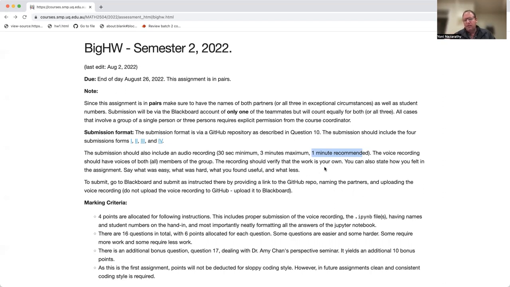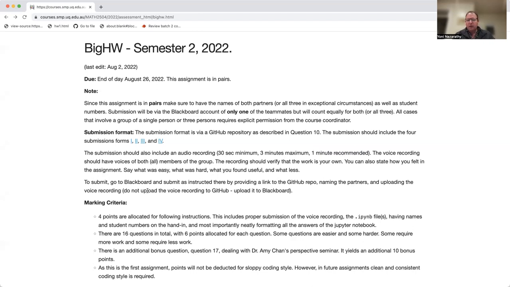The recording should verify that the work is your own. State there in your voice that you did not plagiarize, which I'm sure you won't. Of course, you did get some help from practicals and from peers via the discussion board or other means, but the work is your own. And you can also state how you felt in the assignment, what you liked, what you didn't like, what you thought was useful, what less.